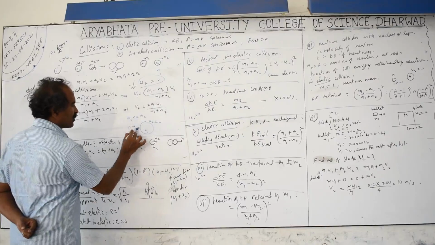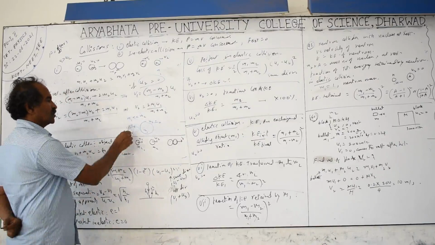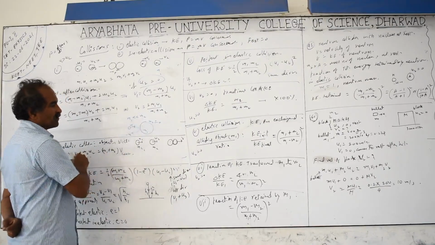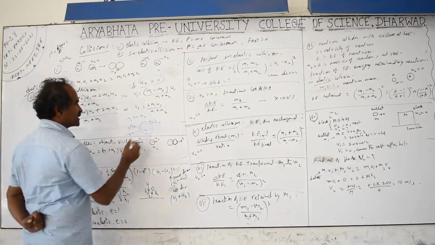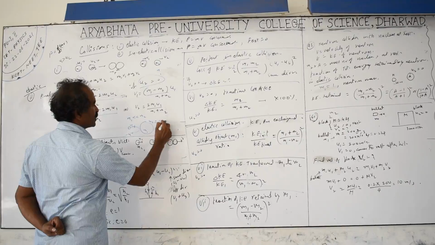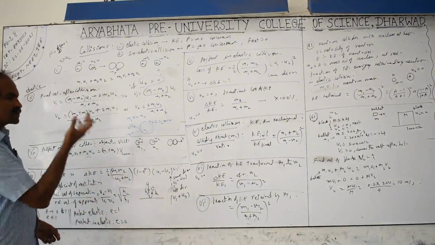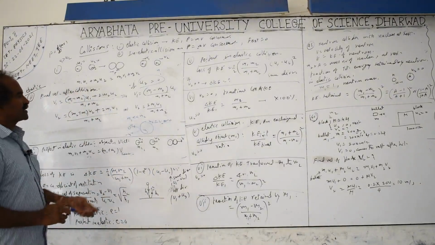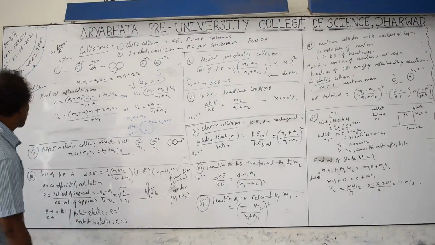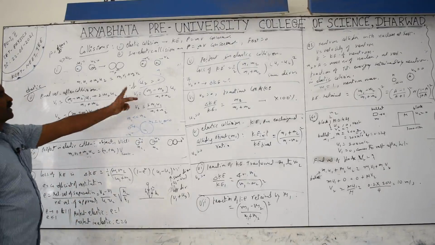So the ball rebounds back with the same speed. v1 is going to be minus u1, so v1 equals u1 in magnitude, but minus means it comes back in the upper direction. It rebounds, and the second body stays at rest. u2 is initially at rest, and v2 is also approximately equal to 0. Practically, if you push the earth, it is also slightly disturbed, but we don't consider it observable because of its large mass. So in these cases you need to know what happens with a small body and a big body, and what happens when m1 equals m2.